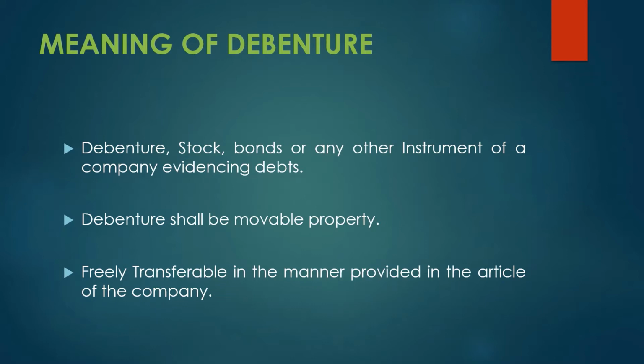Though it is a movable property, it is freely transferable from one person to another. Whenever you provide debenture as security, you have to follow the manner and rules mentioned in the Articles of Association of the company. We all know the company runs its business as per the MOA and AOA. So as per the rules and regulations specified, a debenture is freely transferable from one person to another, from one place to another. This is the meaning of debenture.